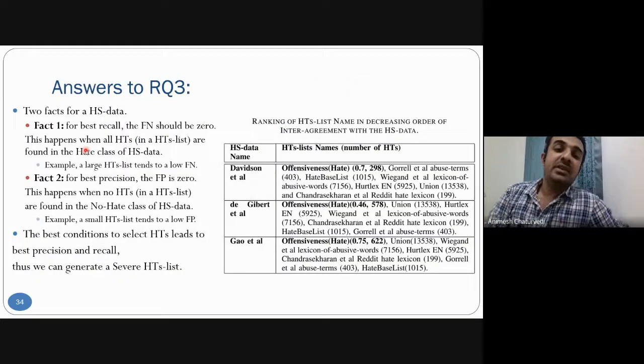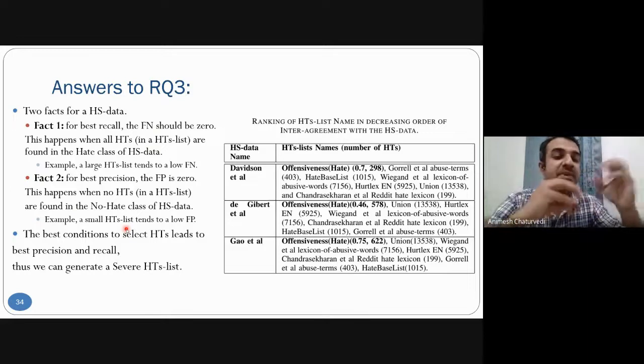Why is it done? It is done because of two facts. The best recall needs almost zero FN, meaning false negatives, and the best precision needs almost nil false positives. So this needs a very large or very small hit term list, but we have to optimize the value between precision and recall.